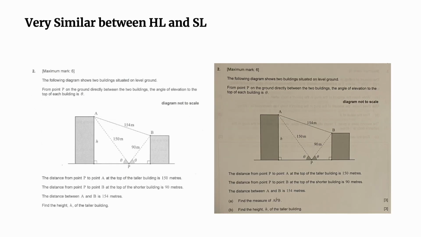Right, question number 2, both of them cover trigonometry between the HL and SL. As you can see for this one, if you look at the SSS, you've got to use the cosine rule. The question does not tell you the cosine rule. You have to realize it. And then, having figured out the angle, you can also use the right-angle triangle for SOHCAHTOA. When you have a hypotenuse, the adjacent is covered with the cosine and the opposite is covered with the sine, right? So for the HL, we have to use the sine and things like that.